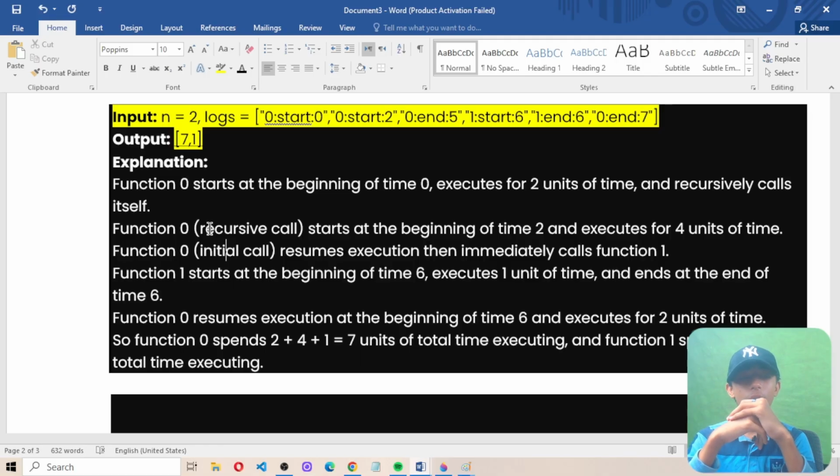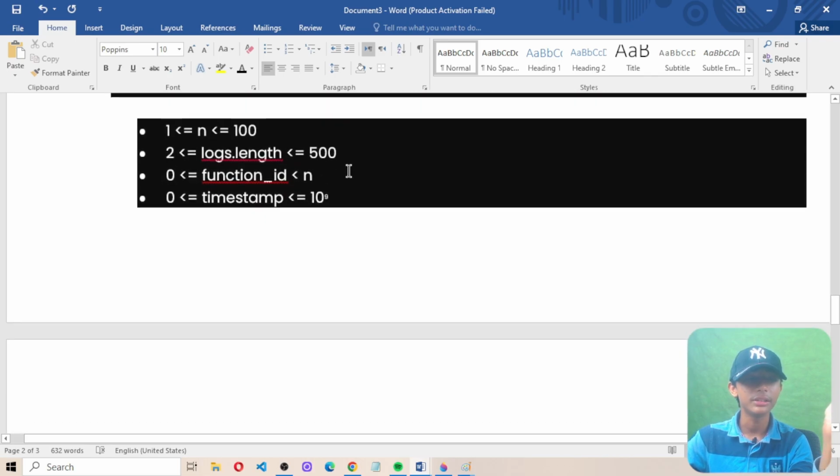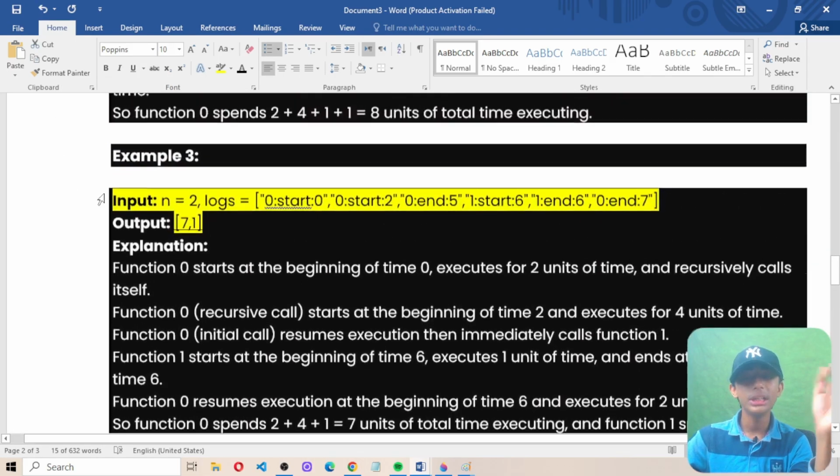So function 0 spans 2 plus 4 plus 2, which equals 8 units of total executing time, and function 1 spans 1 unit of total executing time. So that's where this output comes from, and they are the sums according to the constraints I have given. I hope you understood that.